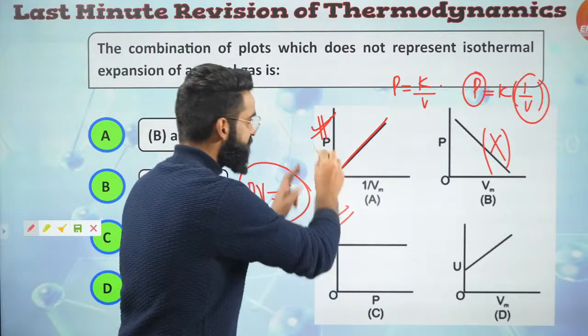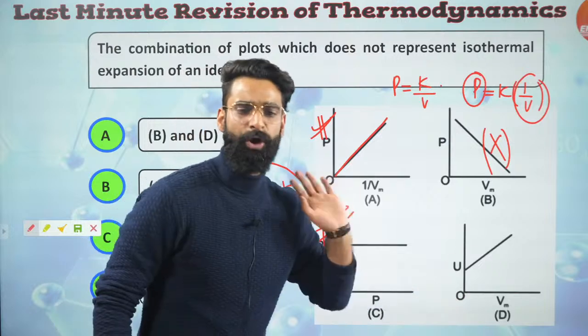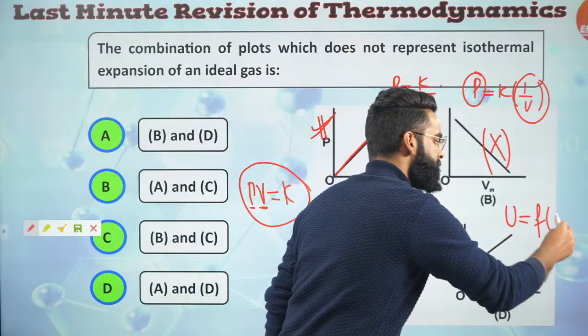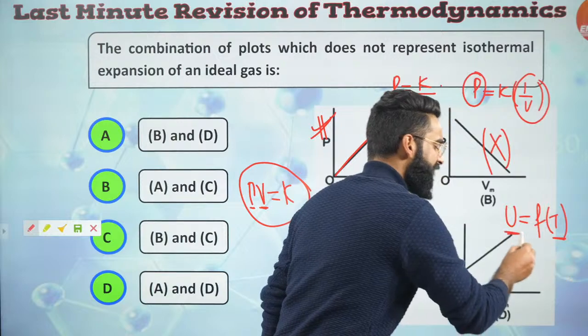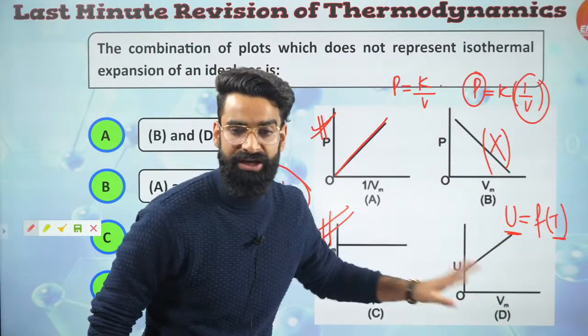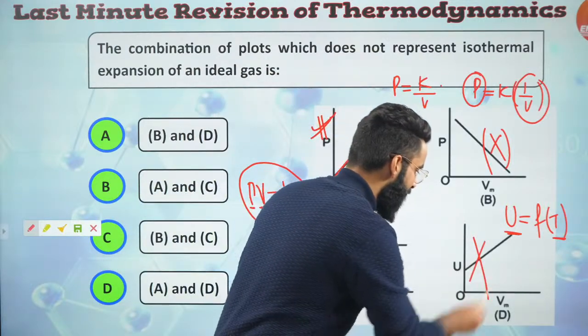This one is correct. This one is correct. This is incorrect. Now what about this? Internal energy versus volume. If you remember, for the ideal gas, internal energy is a function of temperature only. On changing the temperature, the internal energy of the ideal gas changes. Internal energy of an ideal gas does not change on changing volume, right? So this one is wrong as well.